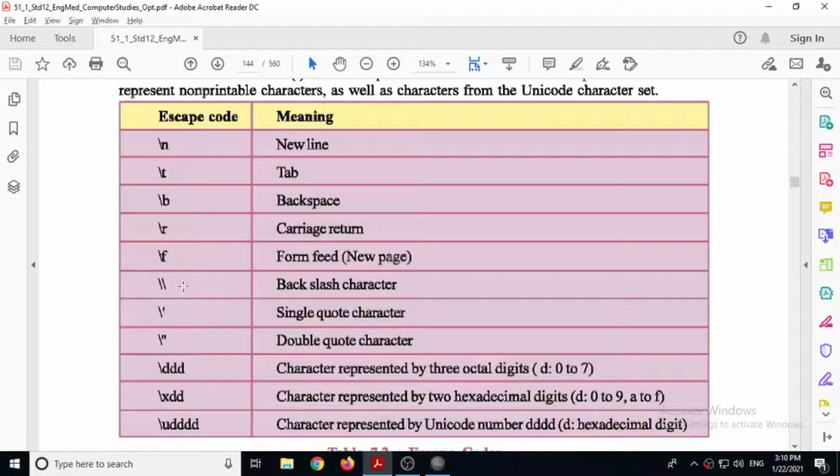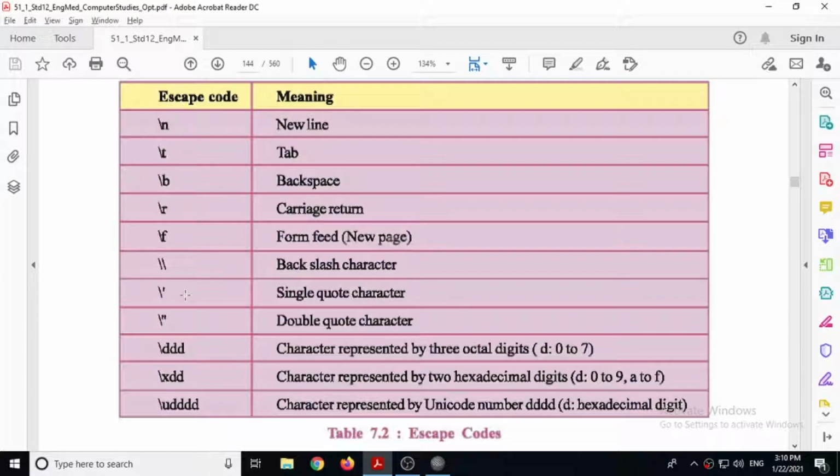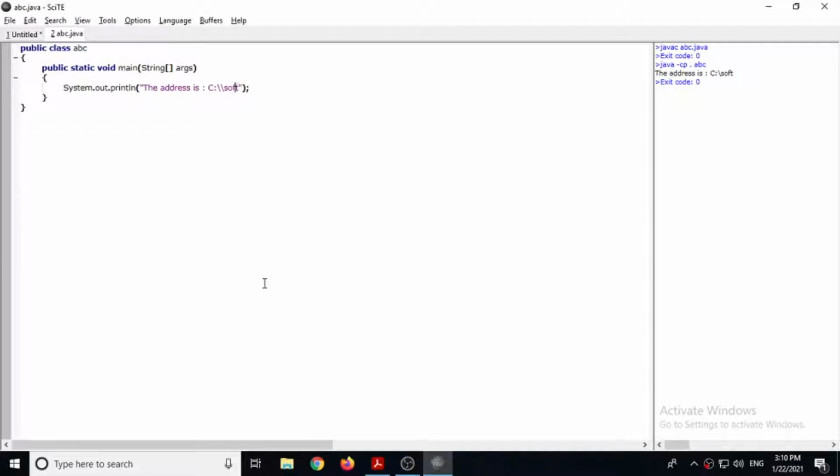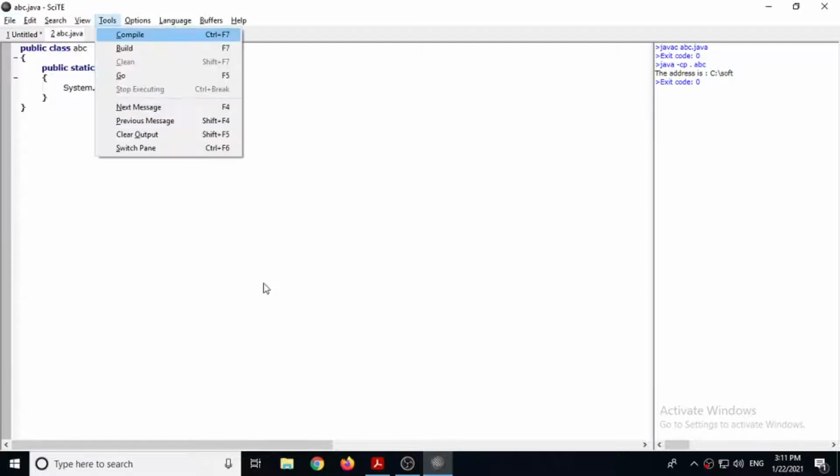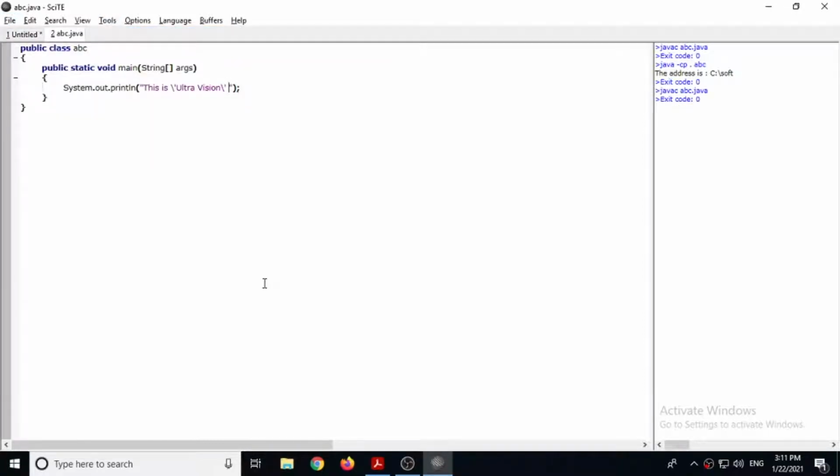Same way, if there is a need to print a single quote sign, then you have to use backslash single quote. Say for example, we need to print ultravision inside single quotes. So backslash single quote ultravision, then again backslash single quote. Give save option, again tools, compile, and then go.